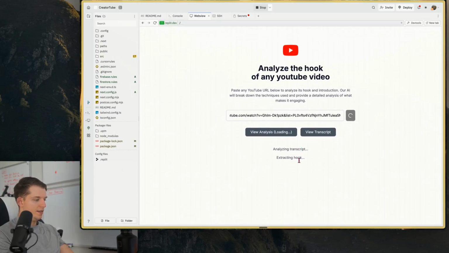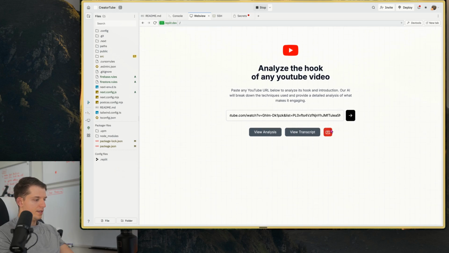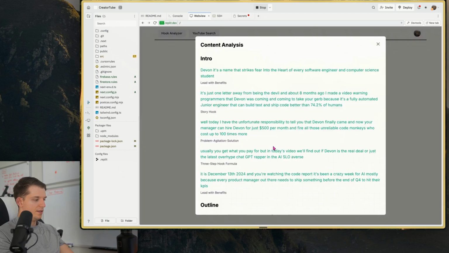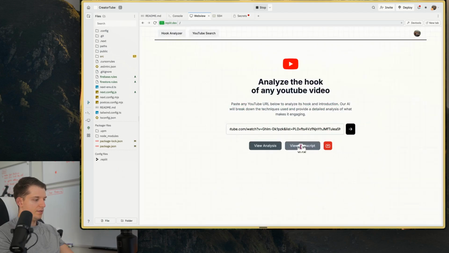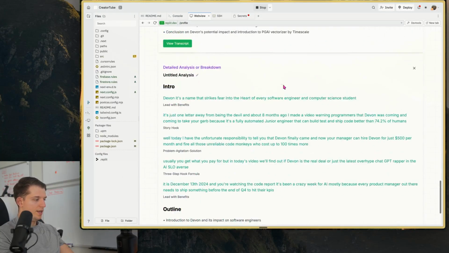Coming in hot. And extracting outline, and boom, we can save it. And it's red, so it's a thing. We can view the analysis, view the transcript, and we can save it. Analysis saved successfully. We can go to my research, and then we can go to the hooks template, and cool.